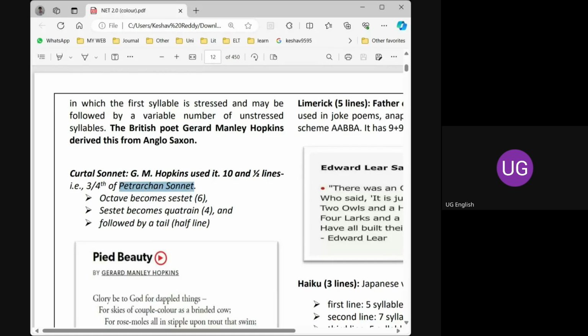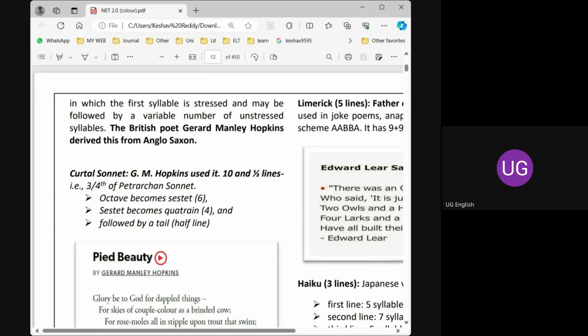That means 8 lines followed by 6 lines, 8 plus 4. So this octave is shortened. It is made into 3 by 4th. That becomes 6 lines. And again the sestet is shortened. That 6 lines becomes 4 lines. So it's like a comparison.